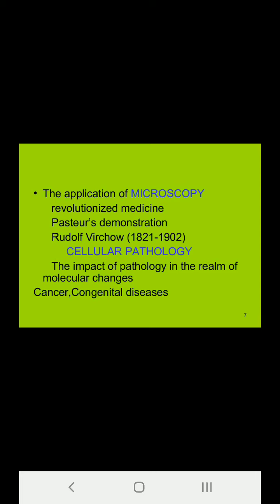Anthony van Leeuwenhoek, from 1632 to 1723, was a cloth merchant by profession in Holland, who during his spare time invented the first ever microscope by grinding the lenses himself, through which he recognized the male spermatozoa.